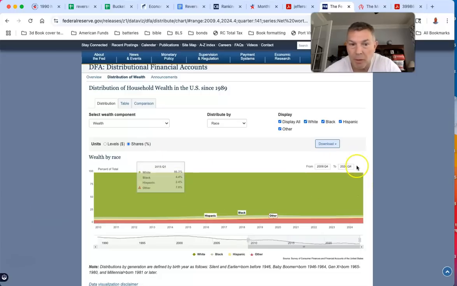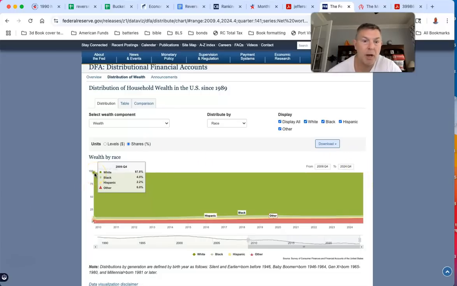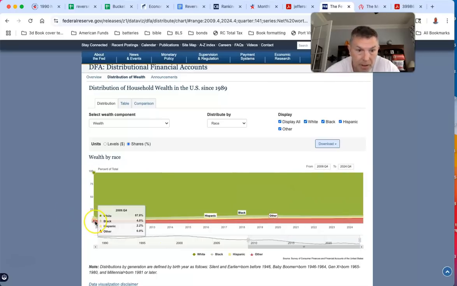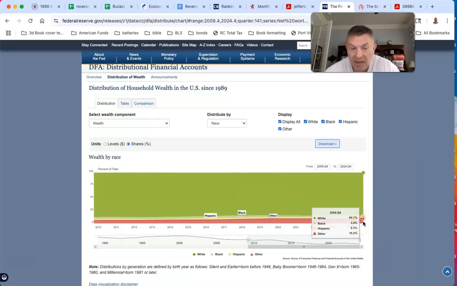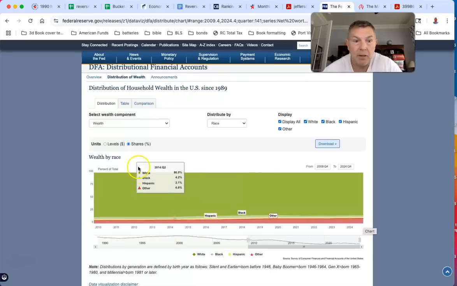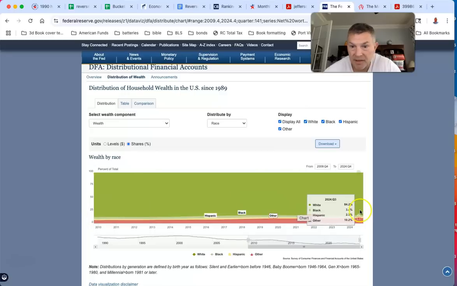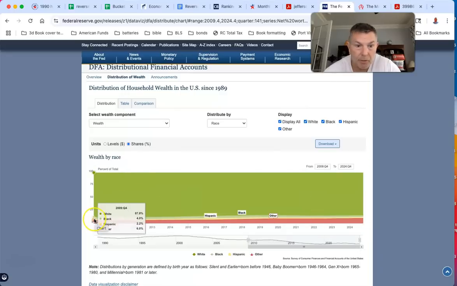So whites are just crushing it. But our percentage of net worth is dropping from 87.8 down to 84%, while other has gone up from 6% to 10%. So others have gone up quite a bit. Not quite a doubling, but pretty close. Whites have dropped. Blacks have gone from 4% to 3.4, and Hispanics have gone from 2.2 to 2.3.